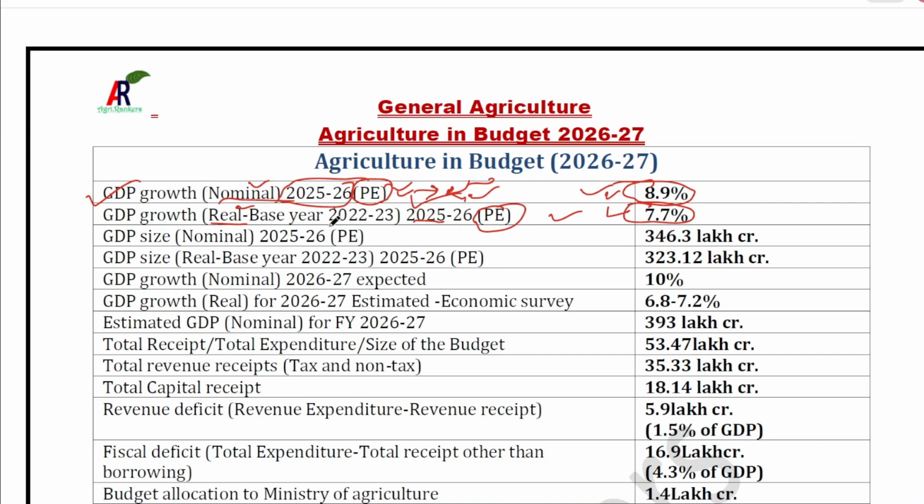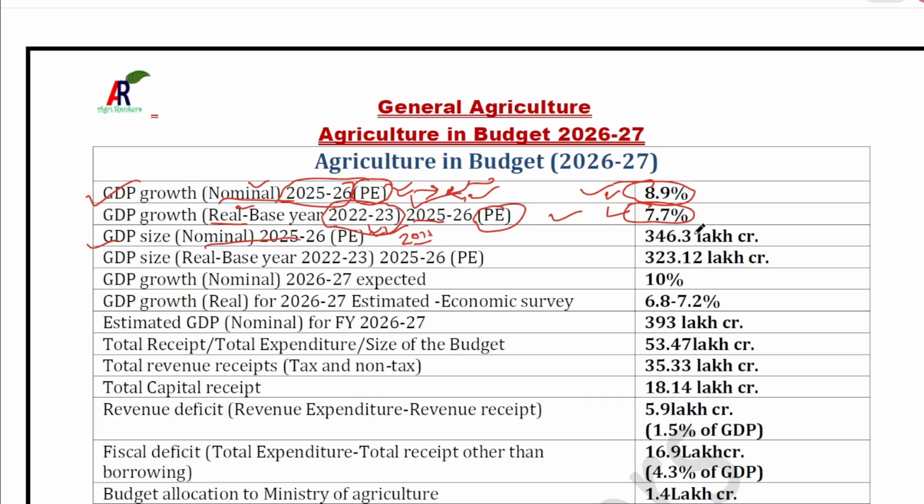One more thing that you need to be aware of is that in calculation of real GDP, the base year now is 2022. Earlier, it used to be 2011 as the base year. So the base year has been changed. It keeps on changing after every 10 years, okay?